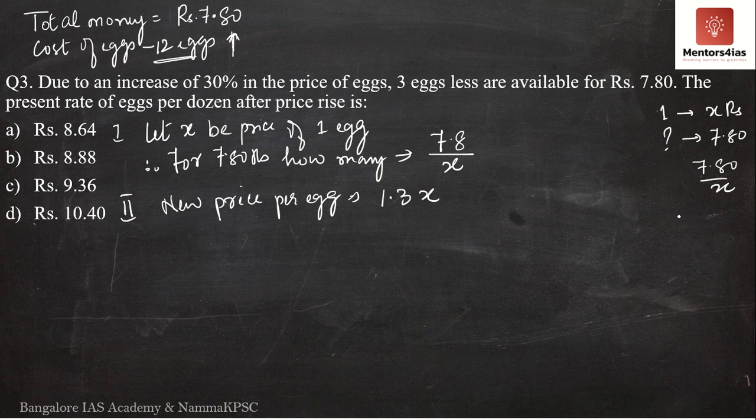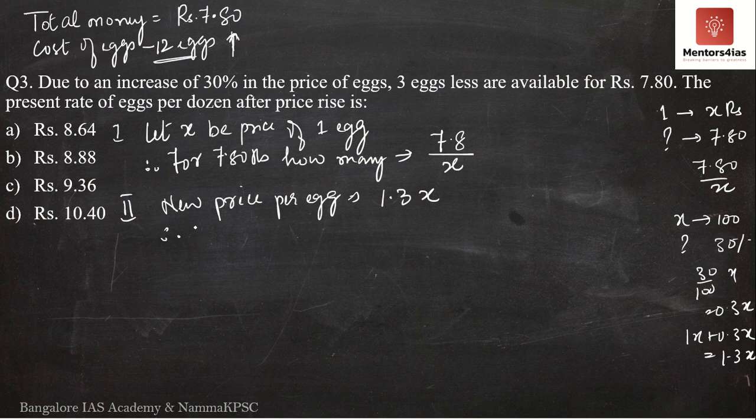See, if x rupees was 100%, what is 30% increase? Nothing but 30 by 100x or 0.3x, meaning the price x has increased by 0.3x. Originally it was 1x. So the new price is what? 1x plus 0.3x, which is nothing but 1.3x. So now the new price is 1.3x.